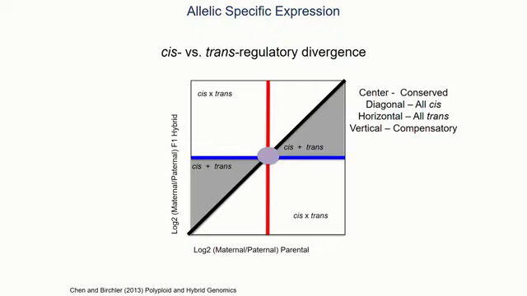Anything on the diagonal line would be cis, and anything on the center vertical line shows evidence for compensatory mutations. That means that in one parental strain or another, you've had a cis-acting variant that has disrupted the gene expression of a gene, and then you have a trans-acting variant that modulates or suppresses that. So this is showing essentially evolution for gene expression conservation.